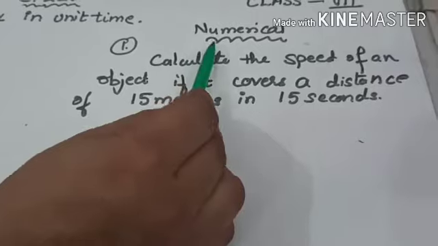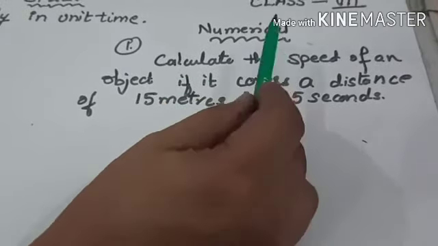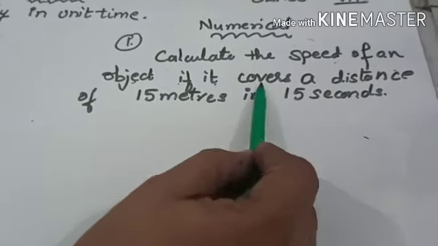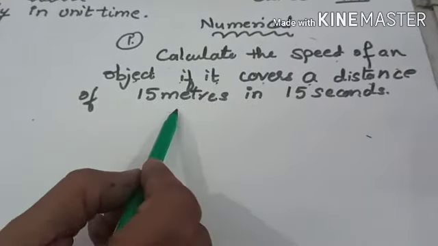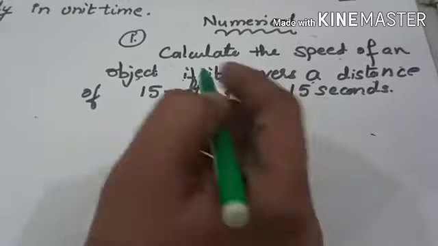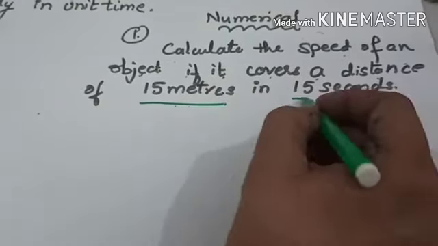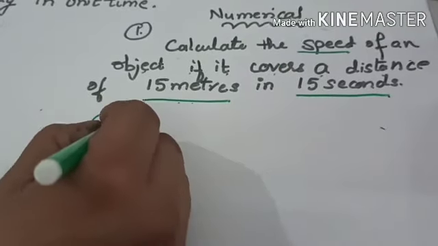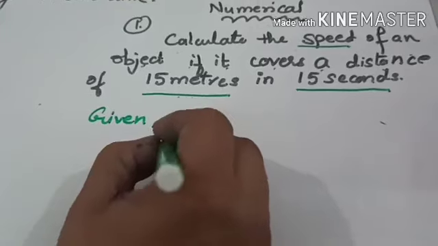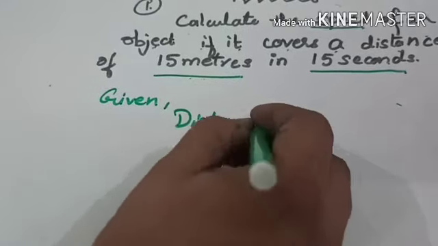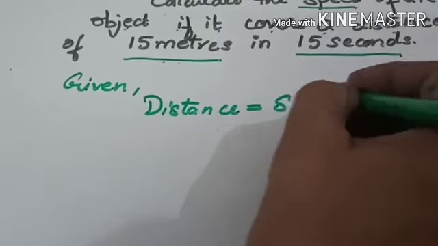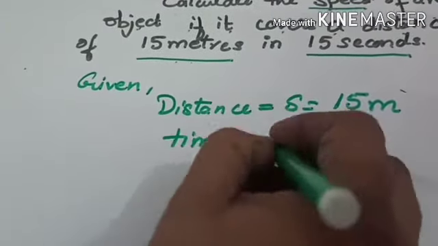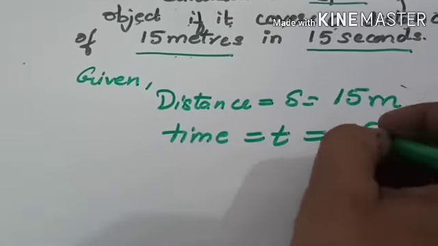Now numericals related to the speed topic. Calculate the speed of an object if it covers a distance of 15 meters in 15 seconds. Distance is 15 meter, time is 15 seconds. We have to find the speed. So first of all, we will write the given quantities. Distance is given to us 15 meter. Time is given to us 15 seconds. So we have to find the speed.